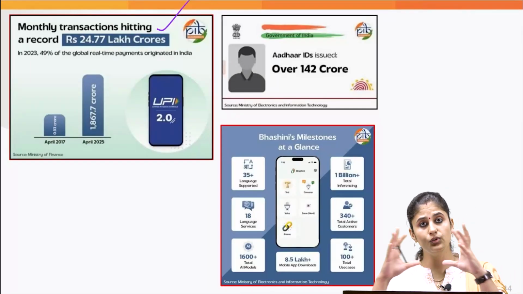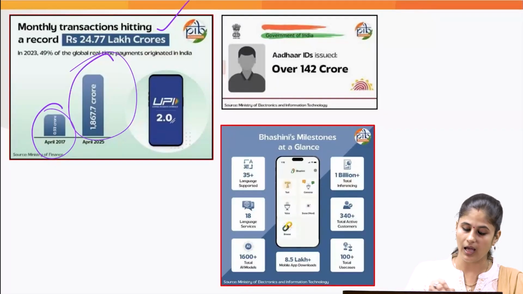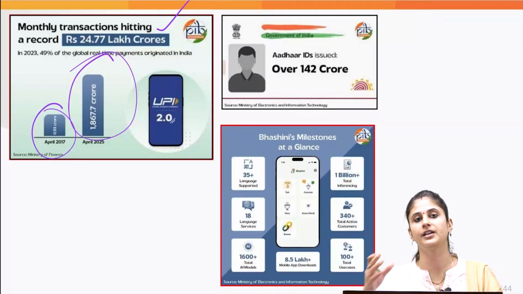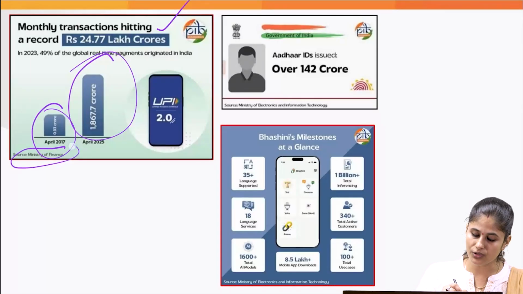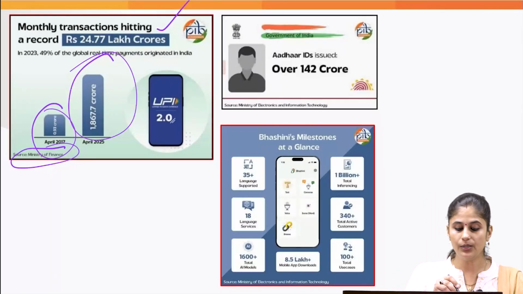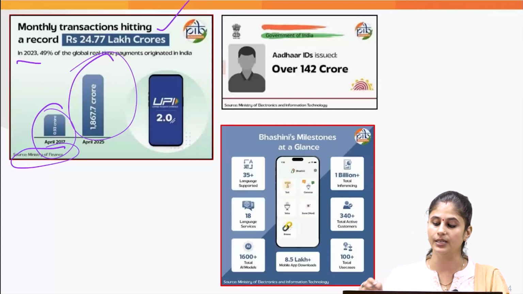Then because of this UPI interface, more and more people, as you can see, are using UPI to do cashless transactions. And according to Ministry of Finance data, in 2023, roughly 50% of the global real-time payments originated in India.